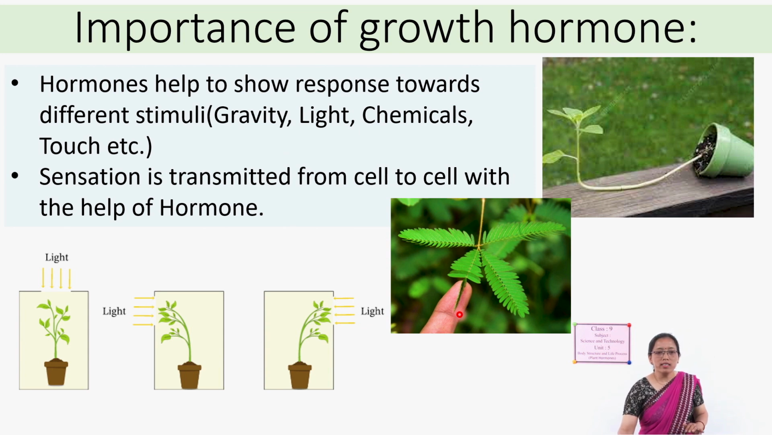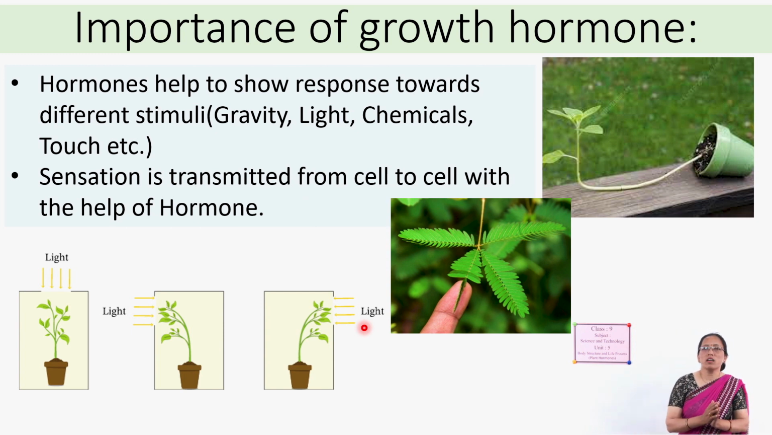Okay. Here, see, this plant is kept inside the jar. The jar is opened at the upper part and this plant is growing straight. Here, the opening is towards the left side and this plant is also growing towards the left side. And here, the opening is towards the right side, so this plant is also growing towards the right side. In this way, the plant always shows the response towards the light, which is known as phototropism.